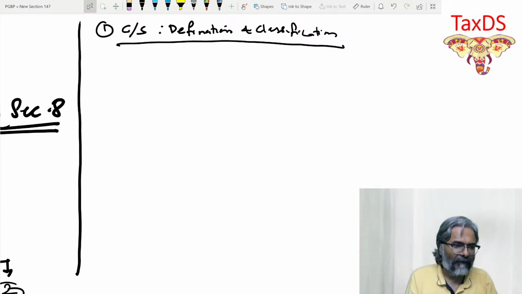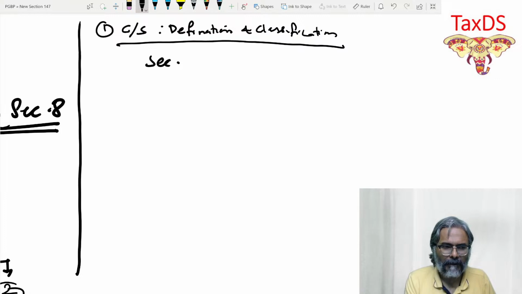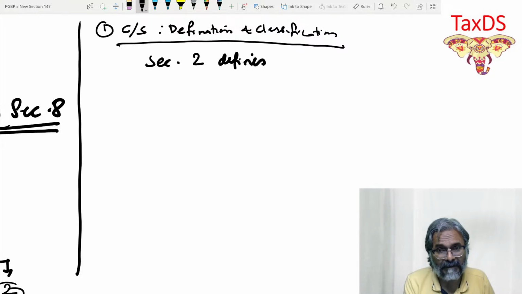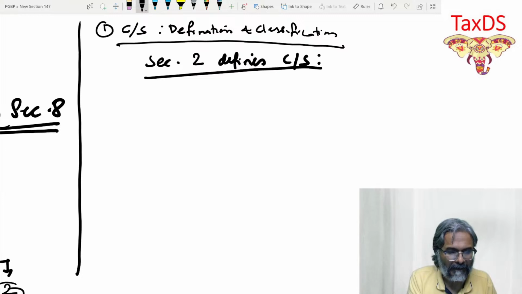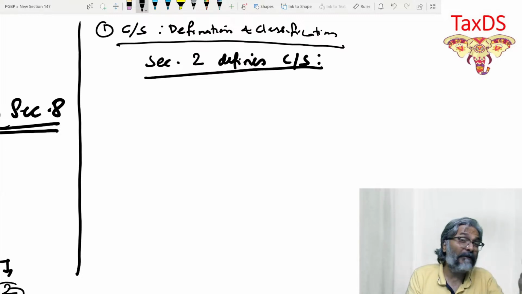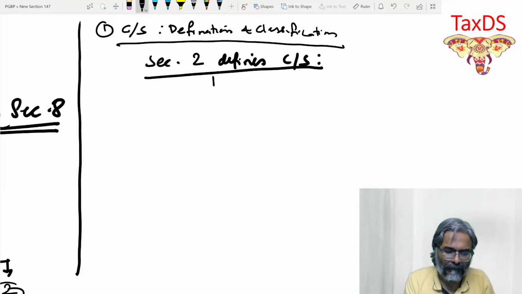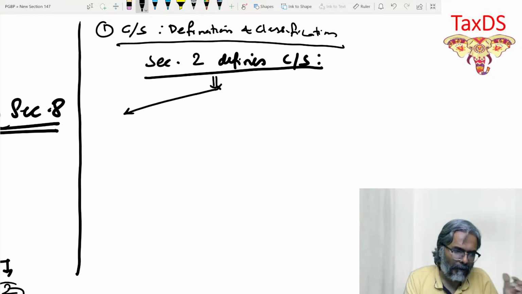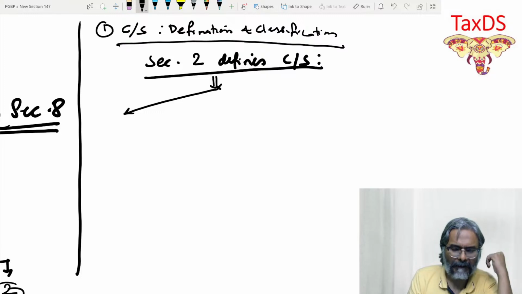So how do you define it now, students? Obviously, definition means you need to hit section number 2, which defines the composite supply. There are clauses as well. Ignore the clauses, just write as per section 2. Now students, this is one of the easier methods. This is how you can remember it, the sentence or the equation which I have framed for all of you, which can be used, or may I put it in a more refined manner.